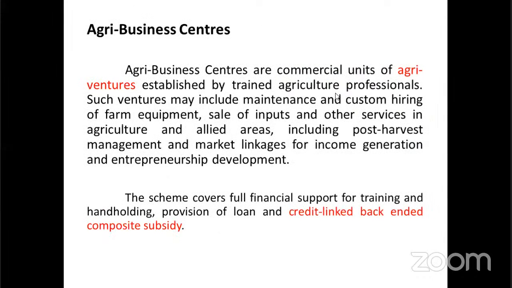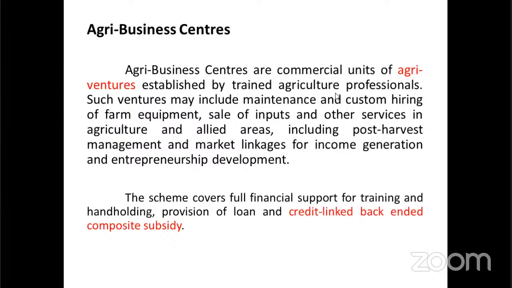Next one is the Agri-Business Center. Before we go to the Agri-Business Center, what is an agripreneur? First, what do we say about an entrepreneur? The person who is taking up a business activity is an entrepreneur. So if the entrepreneur takes up any activity in agriculture, that is the agripreneur. Agriculture plus entrepreneur, that is agri-based entrepreneurship. That is the agripreneur.